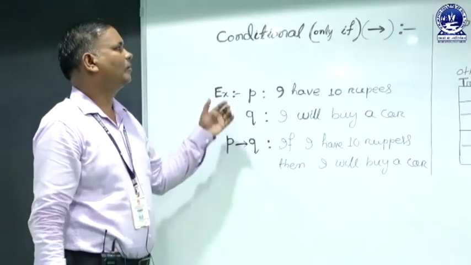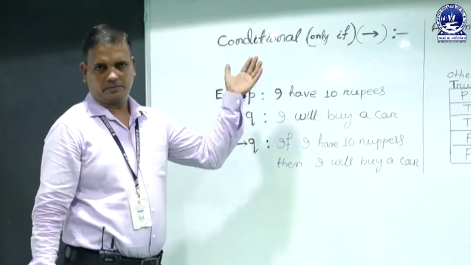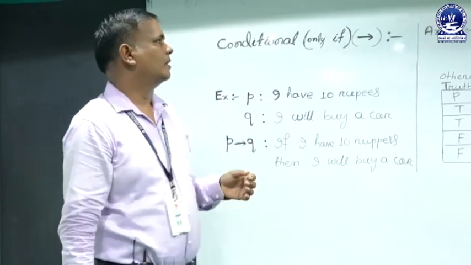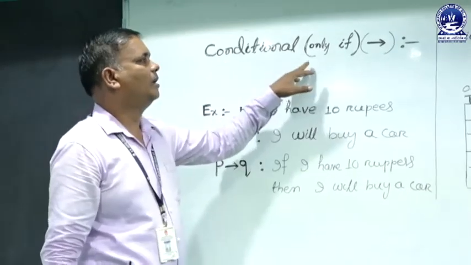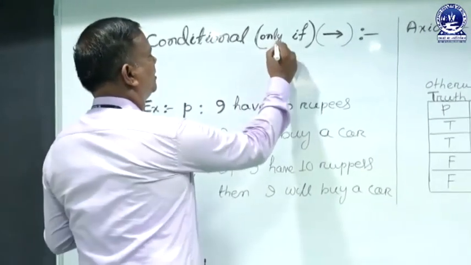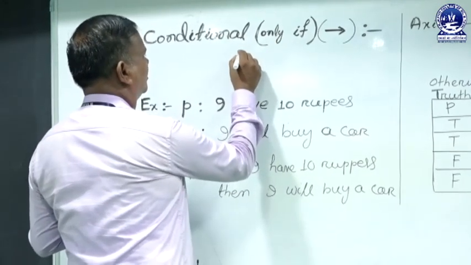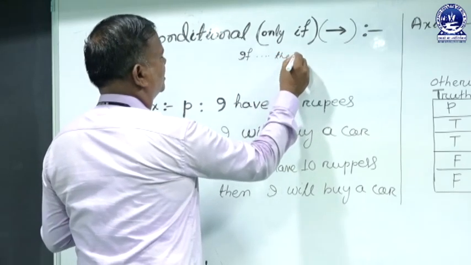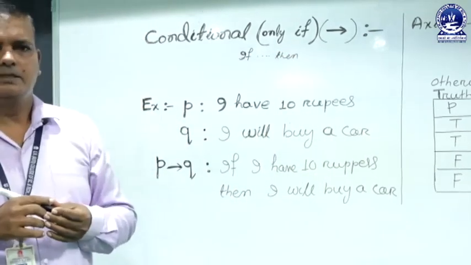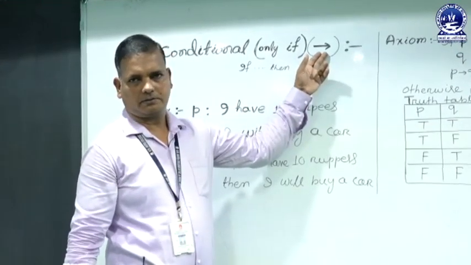Now we are going to discuss the conditional statement. The English meaning of the conditional is only if or if then. The mathematical symbol for the conditional is an arrowhead.